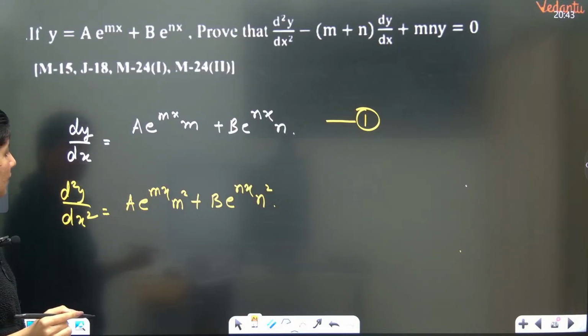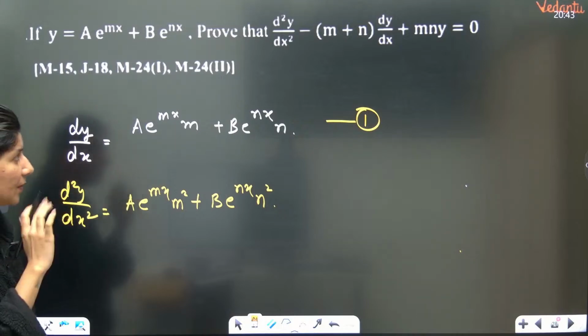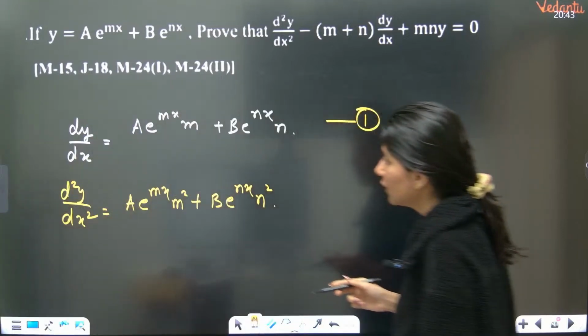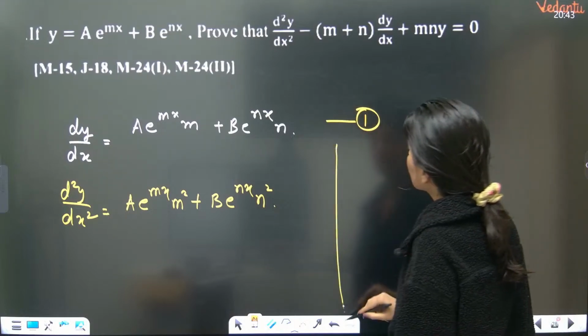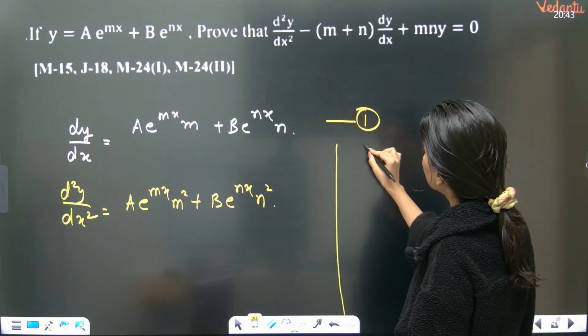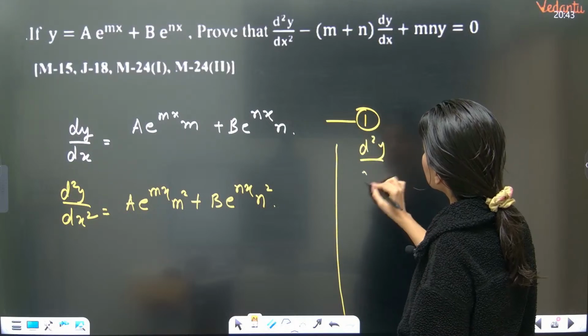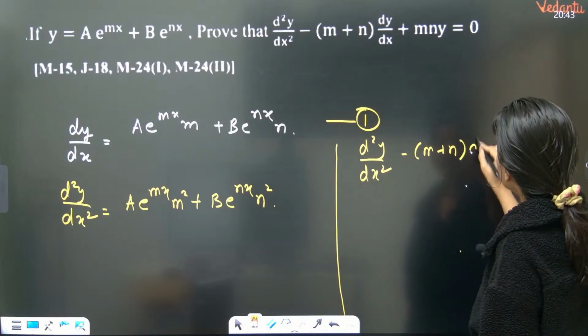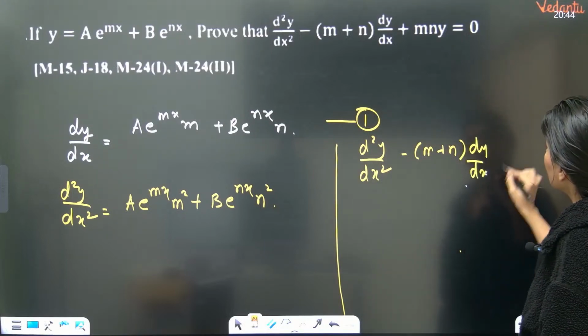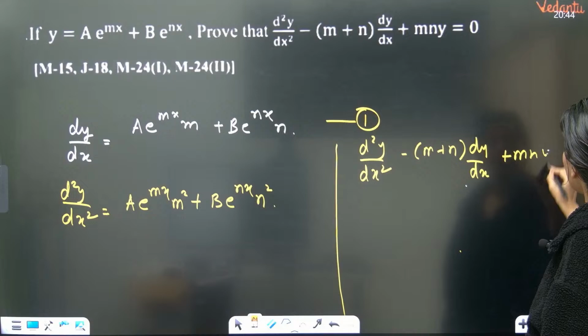Okay. So this is your d2y by dx square. Perfect. Now plug in the value, you will get your answer. Put the value. Prove that d2y by dx square minus (m plus n) dy by dx plus mn y equals to 0.